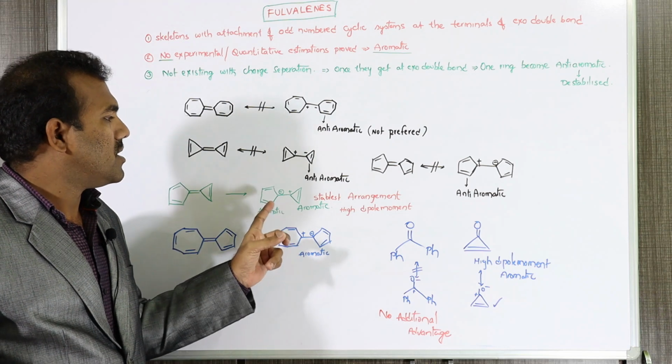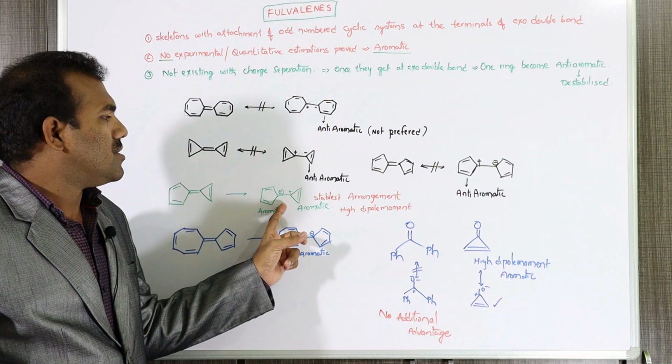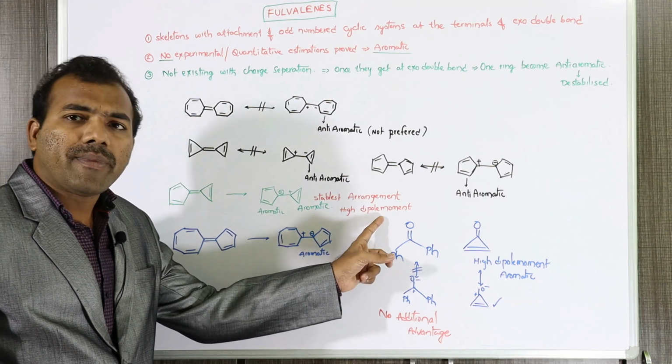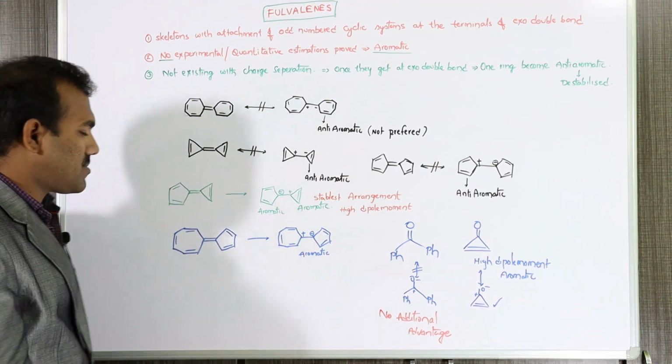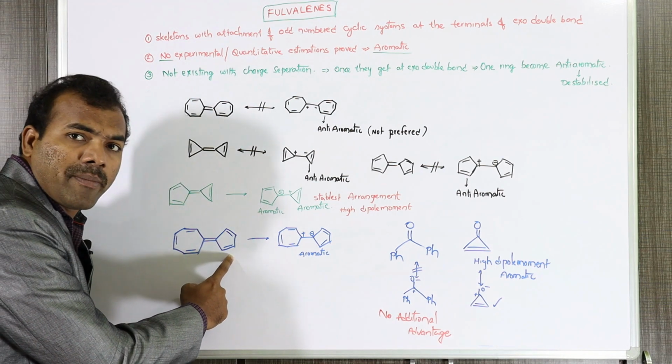So this is the most stable arrangement showing high dipole moment. Next, this one is a 7-member ring and this one is a 5-member ring.